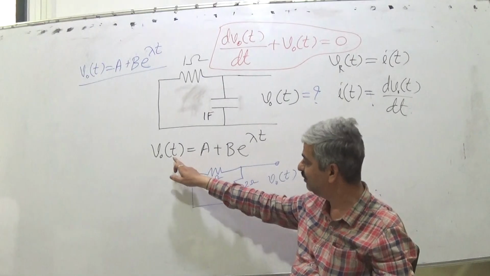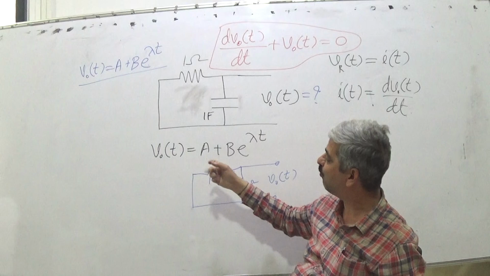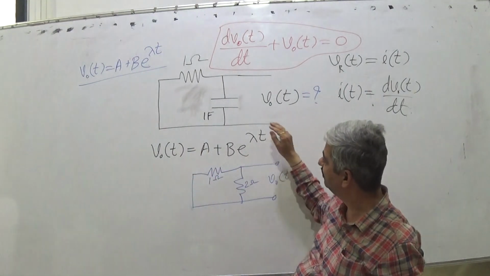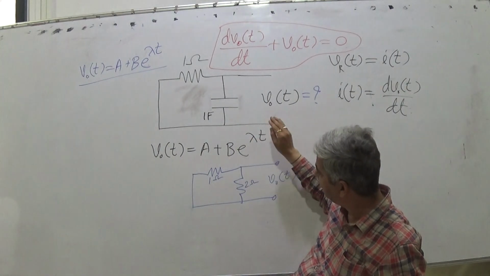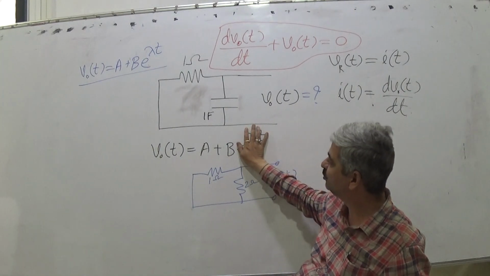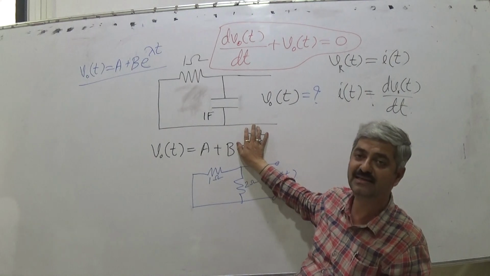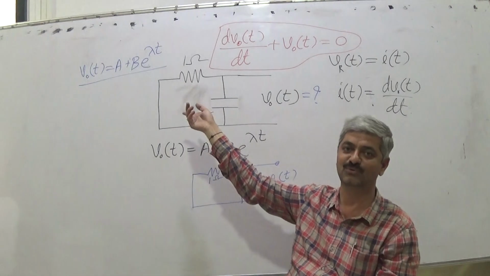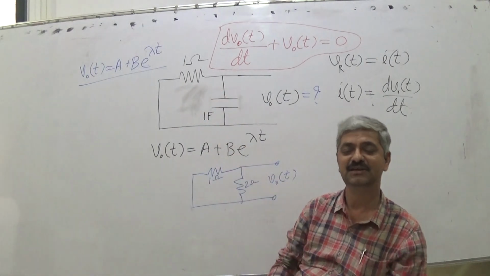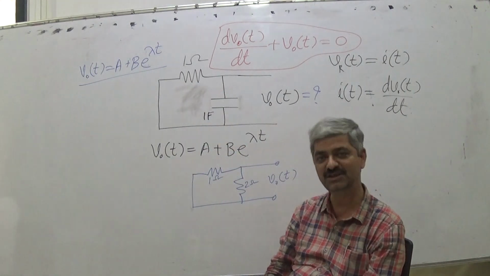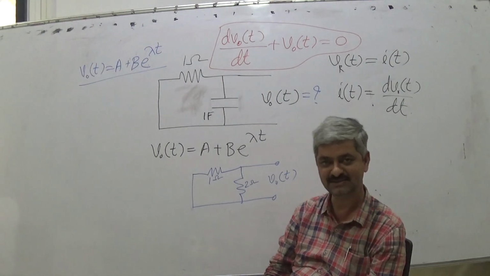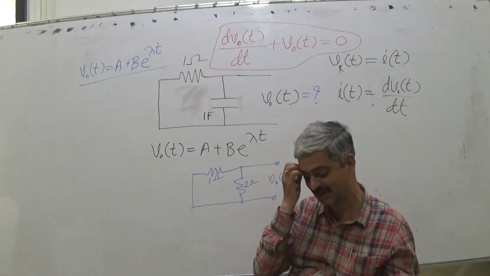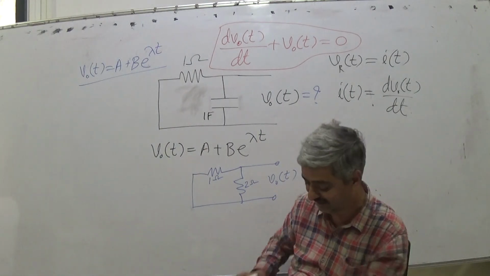Now t equal to 0 is when we start measuring. So when I say vo(t) is of this type, at t equal to 0 this becomes 1. So a plus b is the initial value, and then you can compute. And if the initial value is known, in that case you can get a very easy answer, and I give it to you as homework.